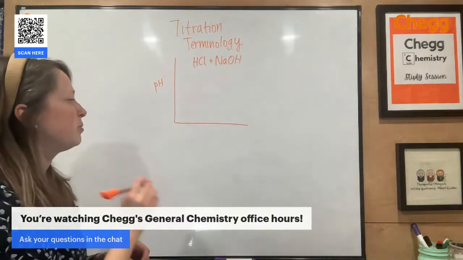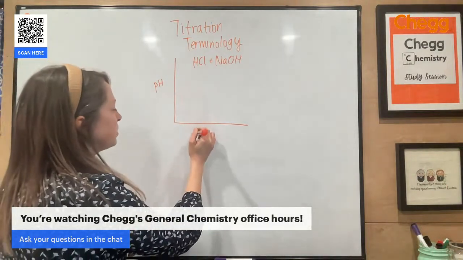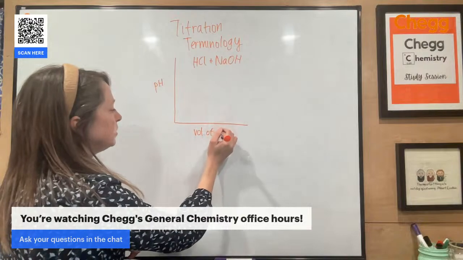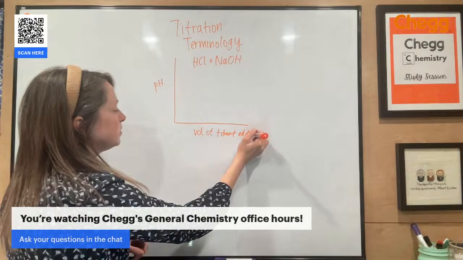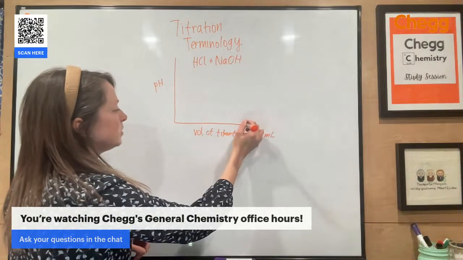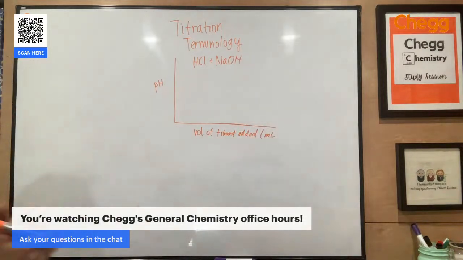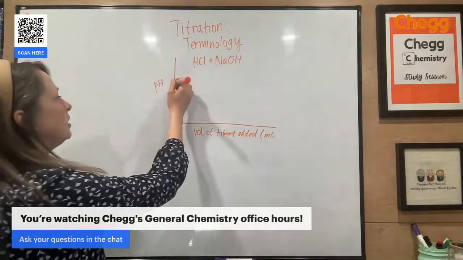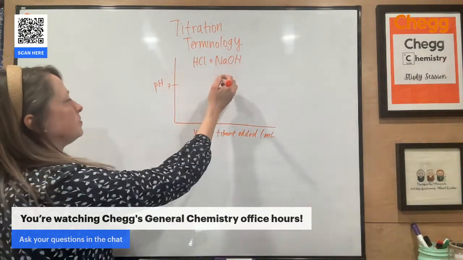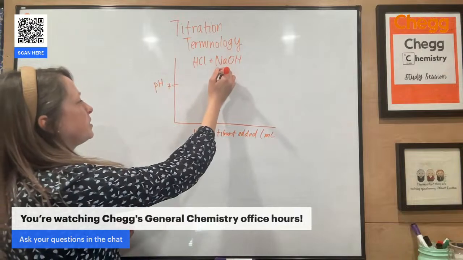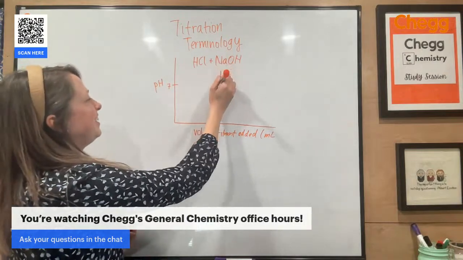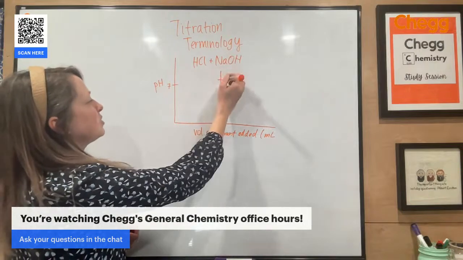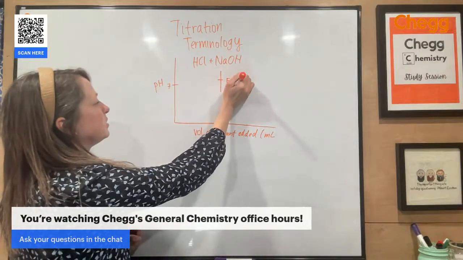You have your pH on the y-axis and your volume of titrant added on the x-axis. In a strong acid, strong base titration, my equivalence point is going to be at a pH of 7. So I'm going to have this point. This is known as the equivalence point.